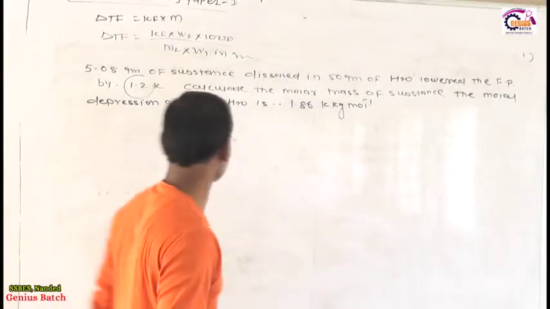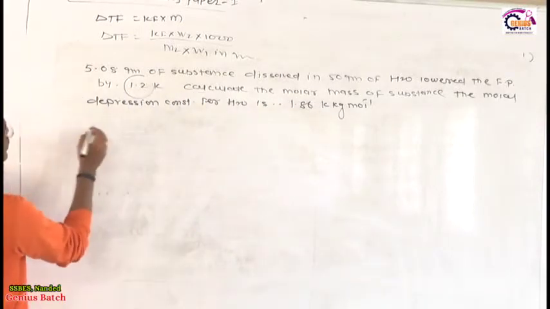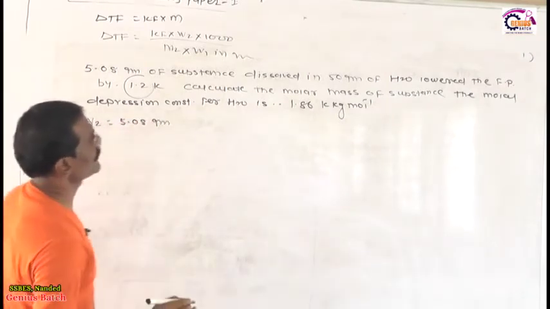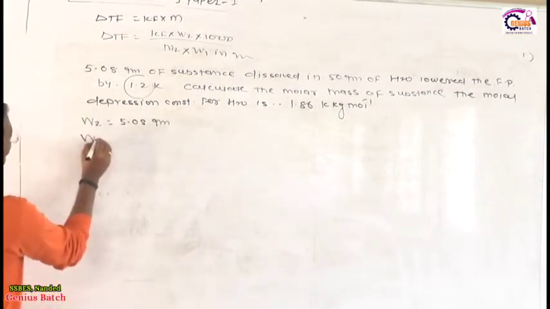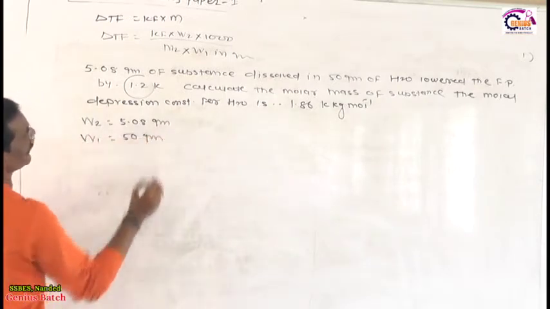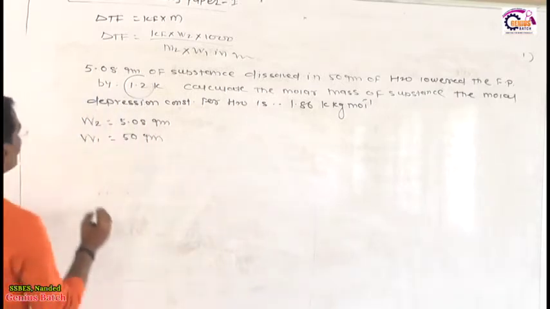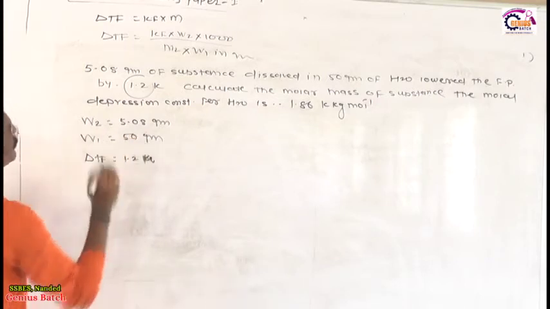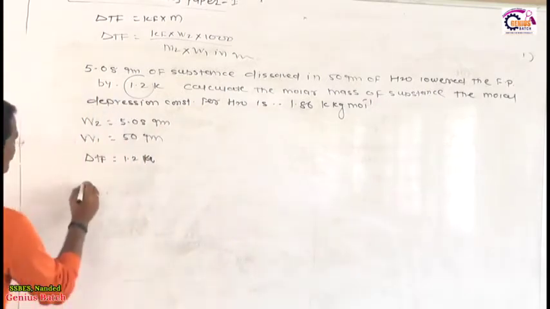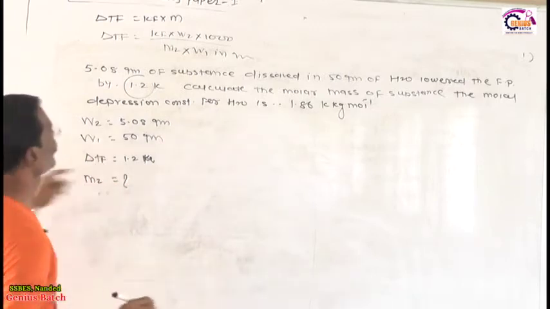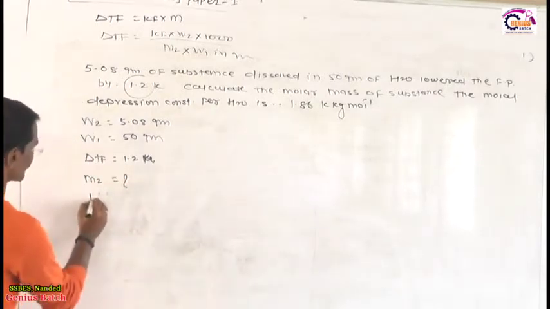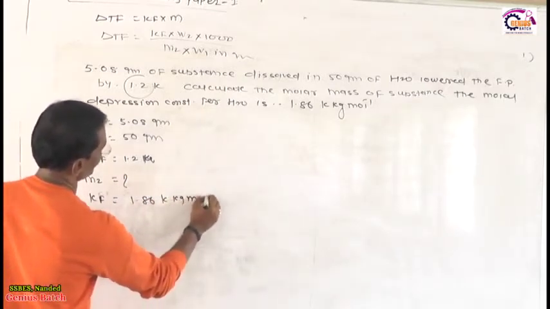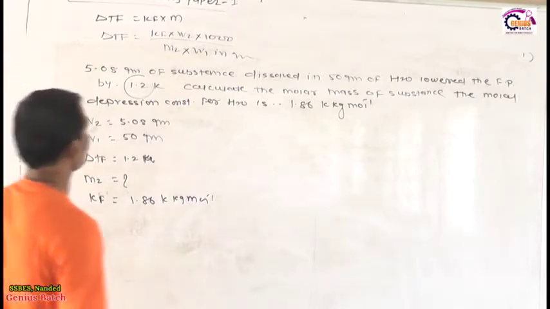So my friends, 5.08 gram of substance, the value of W2 is 5.08 gram, dissolved in 50 gram of water. Therefore the value of W1 is 50 gram water. The freezing point lowered by 1.2 Kelvin, therefore delta Tf is equal to 1.2 Kelvin. They are asking for the calculation of M2, and they are given the value of Kf, that is 1.86 Kelvin kilogram per mole.